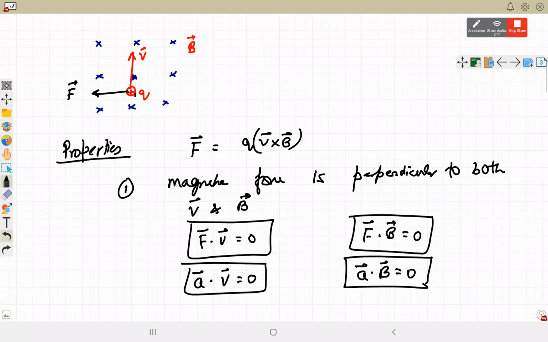Arnav? You remember? Force into velocity. Force into velocity is what? Yes. One second first. So let me just. Force into velocity is formula for which quantity?